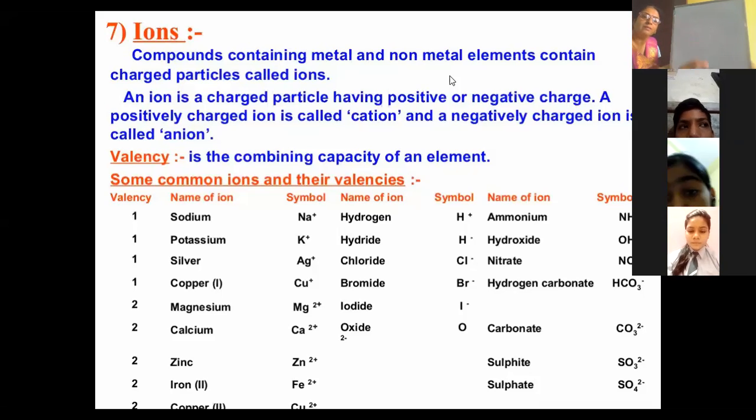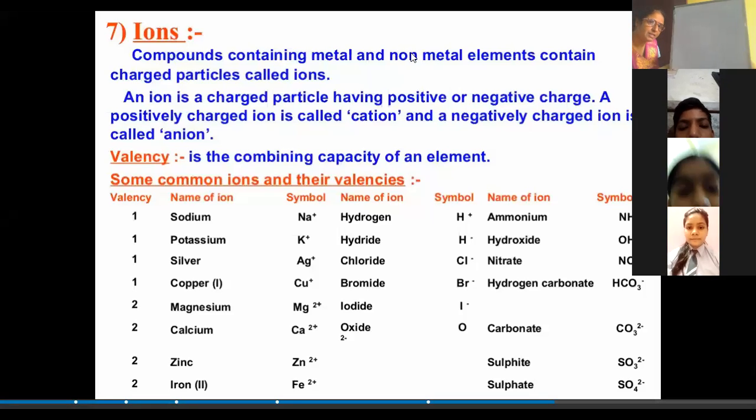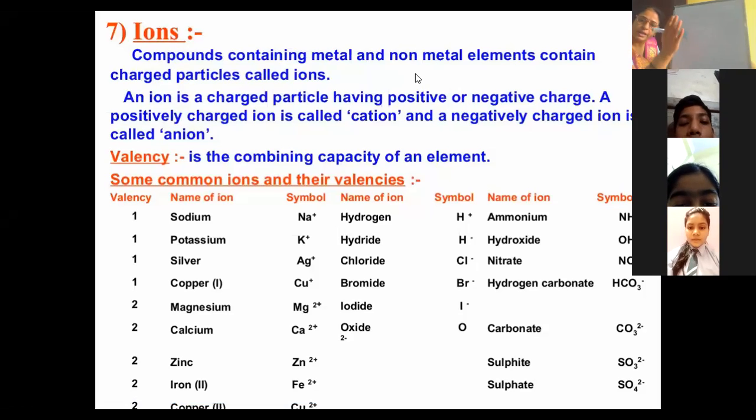If it has more than one shell, then what should be the criteria to be stable? 8 electrons in the last shell.